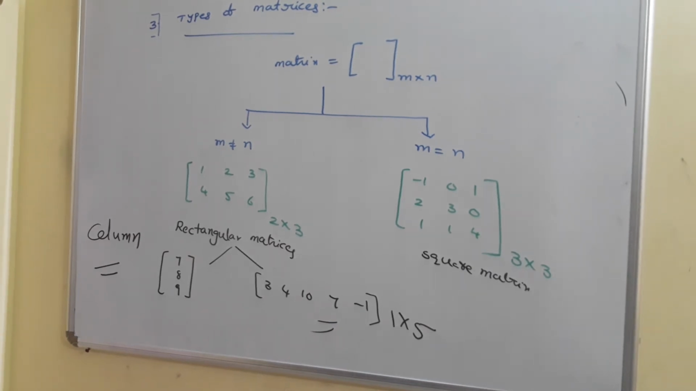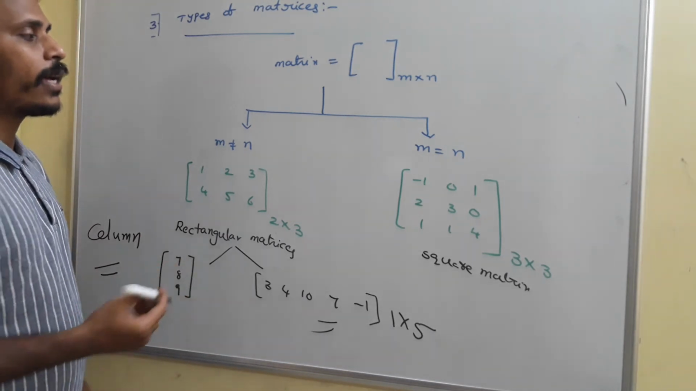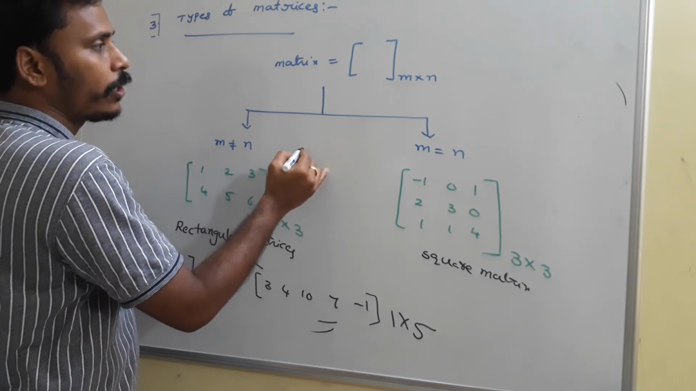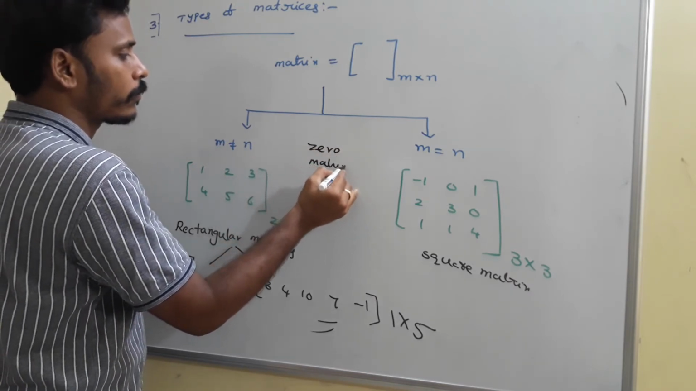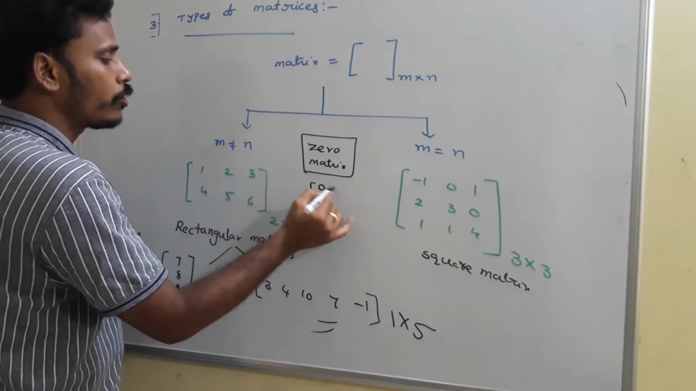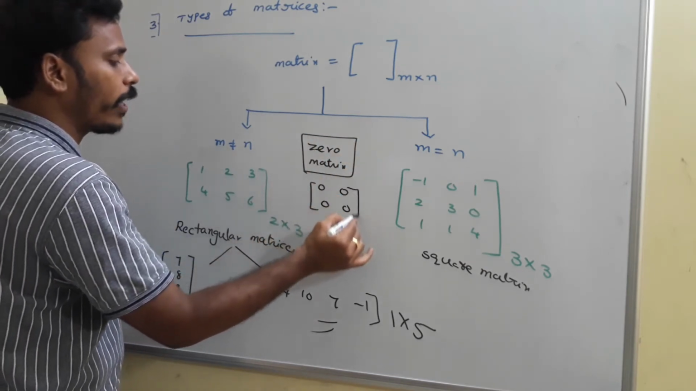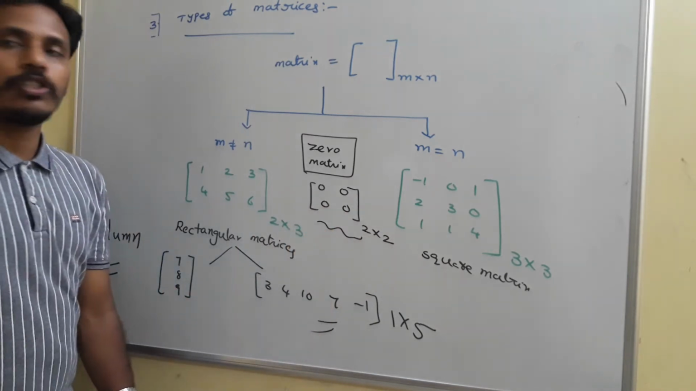And one more thing is, either for the rectangular or for the square, if all the elements are zeros, then we call it a zero matrix. What I am telling you is a zero matrix. Zero matrix means all the elements should be 0. So 0, 0, 0, 0. If I have it like this, its order is 2 by 2. So it's a 2 by 2 zero matrix.